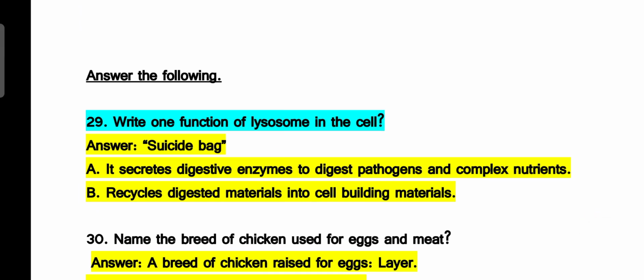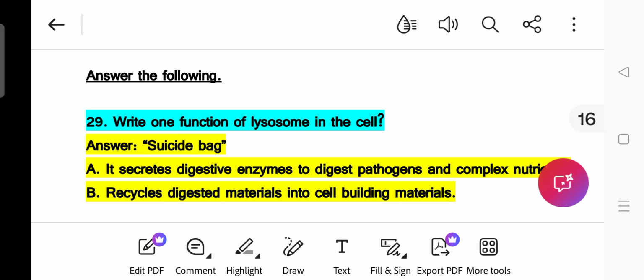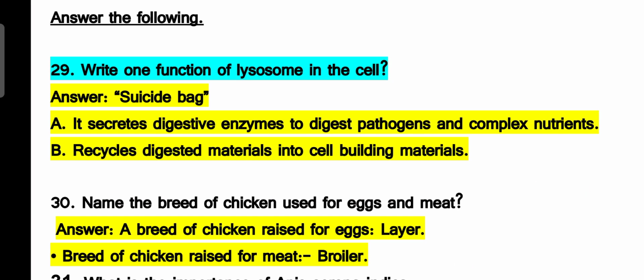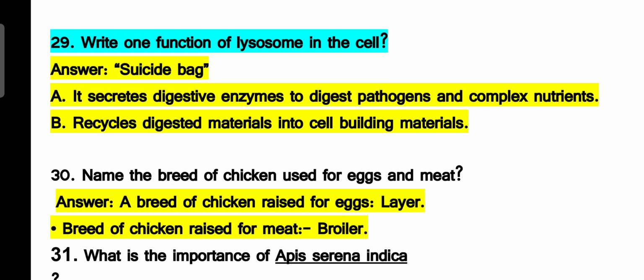Now, next, let us consider what is the function of lysosome. Lysosome is also called as suicide bag. It secretes digestive enzymes and digests the pathogens, means disease-causing microbes and complex nutrients. It also recycles the digested materials and converts them into cell-building materials.